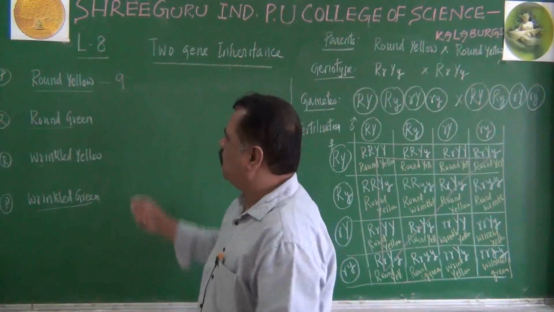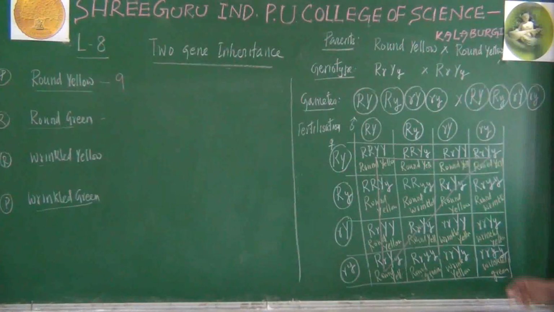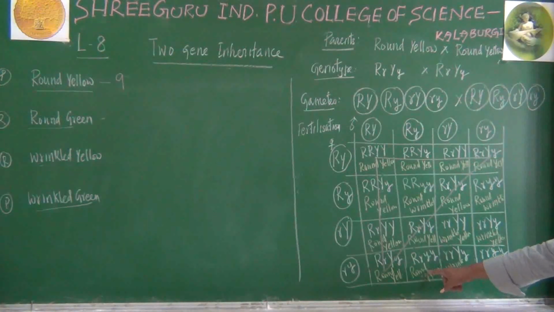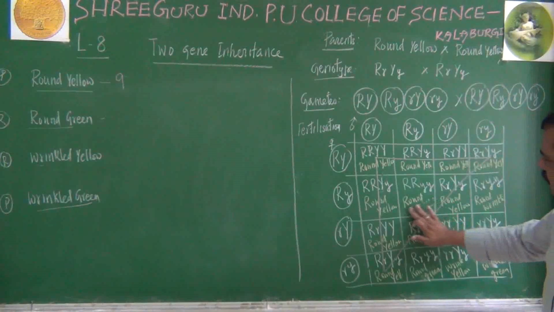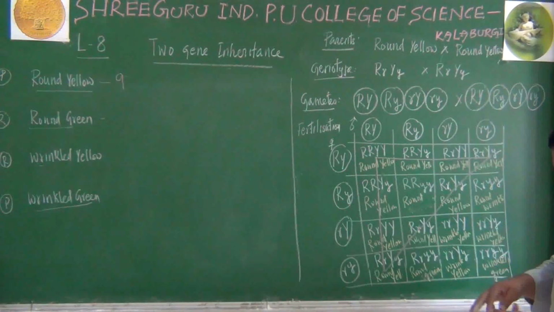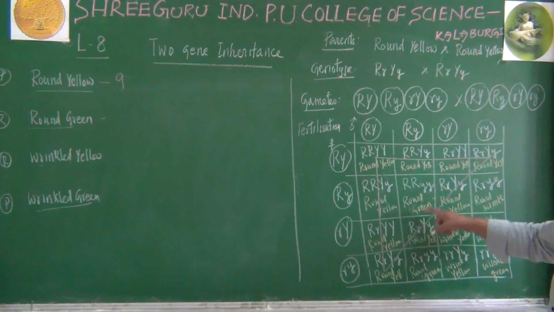What about round green? You can check here. There is one round green here, and another round green. I'm sorry, I made a mistake here. This is a round green. It must be round green, because two small y are there.